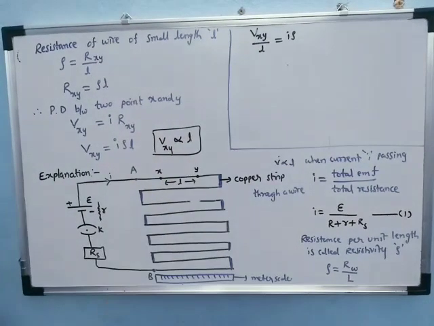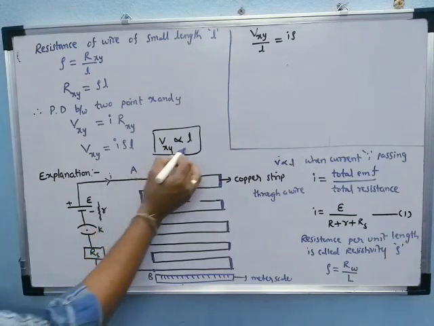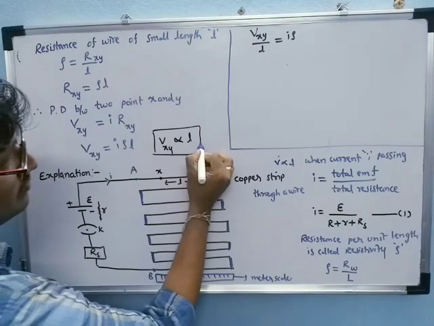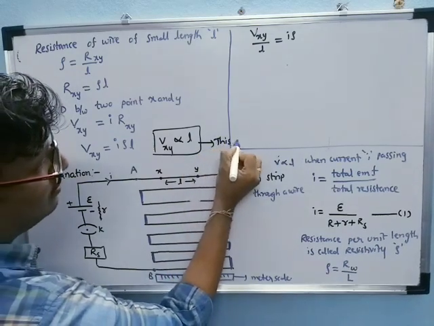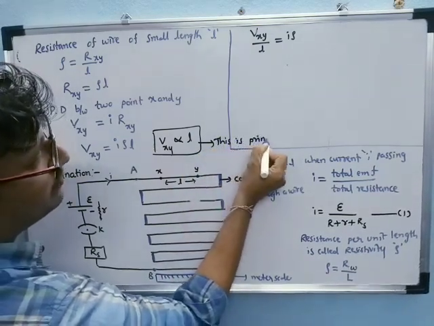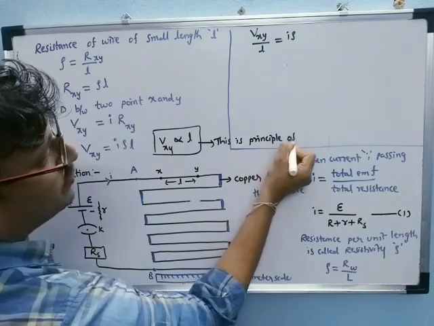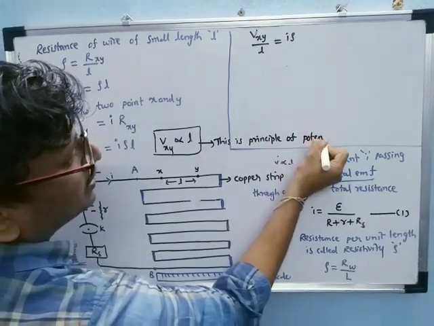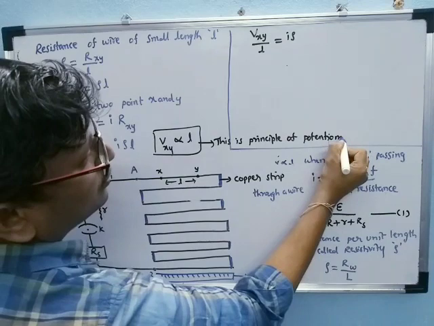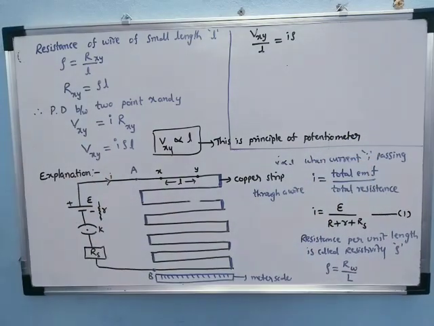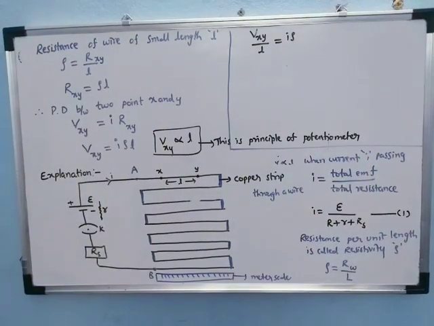This is called the principle of potentiometer.